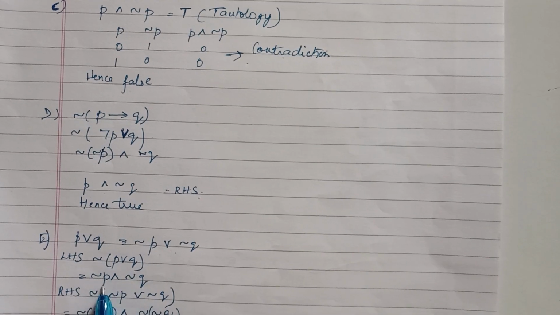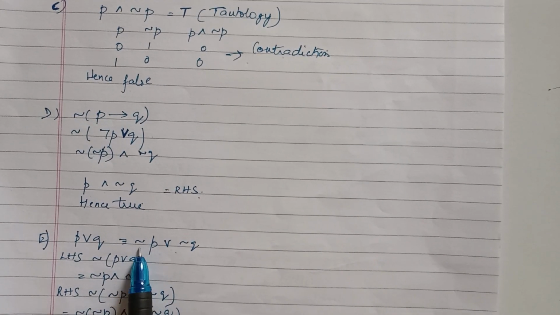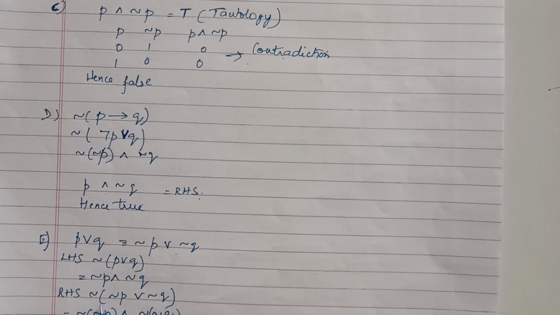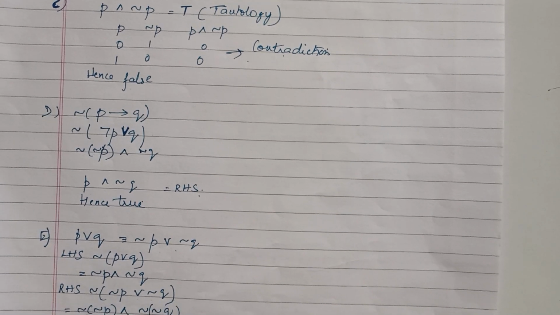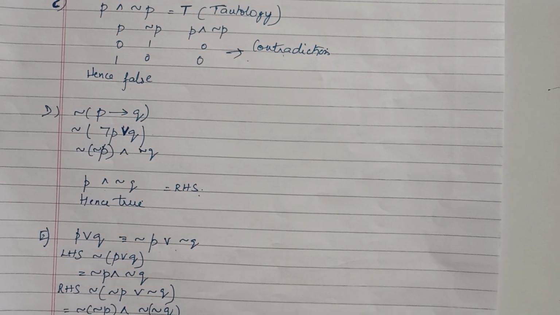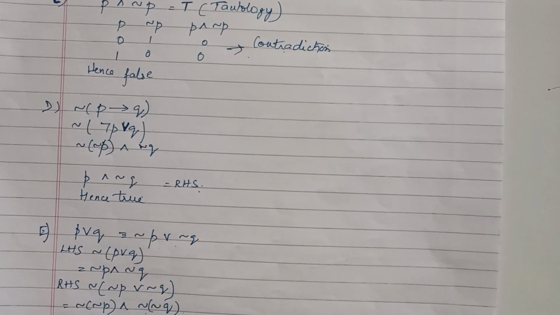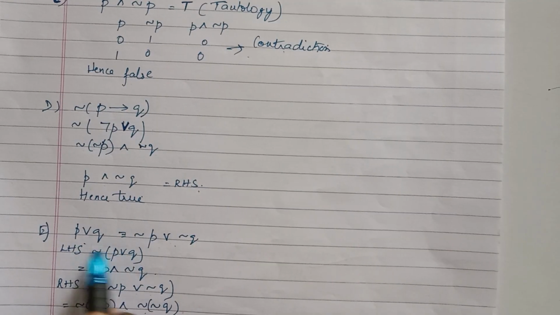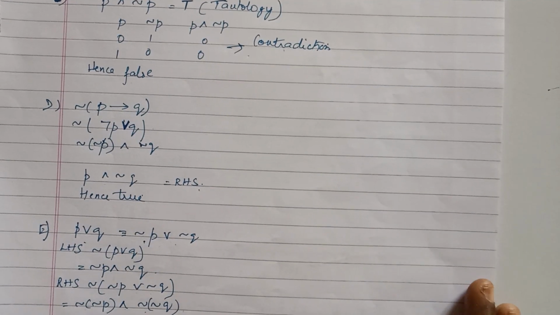Not of P or Q will be not P and not Q. Suppose you find the negative of not P or not Q. Not of not P or not Q gives us not of not P and not of not Q, so it will be P and Q. So here the left hand side is not equal to the right hand side. So this is a false statement.